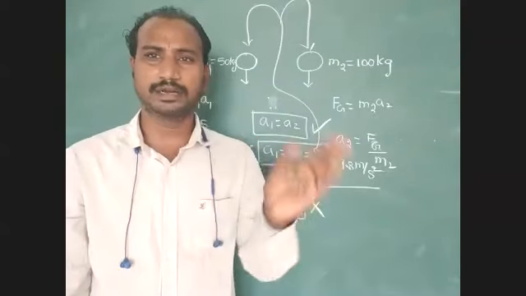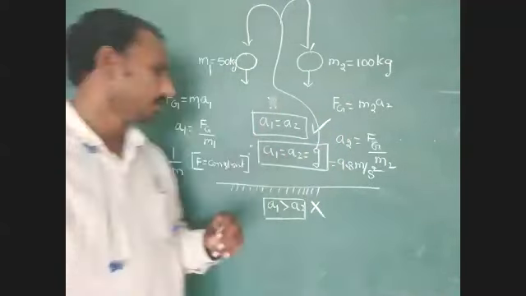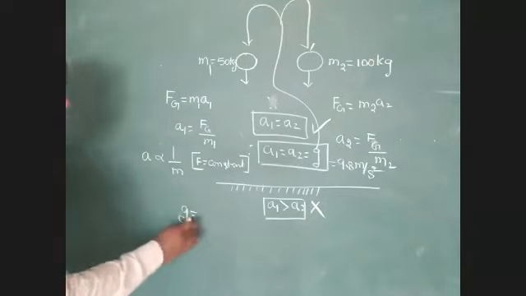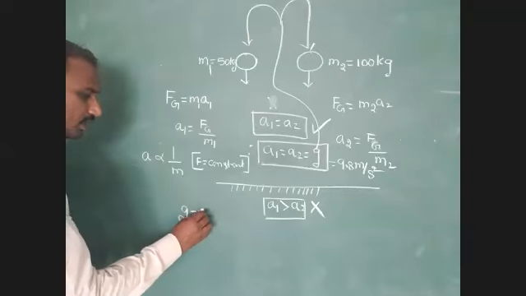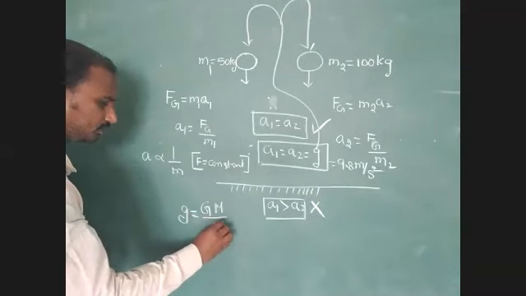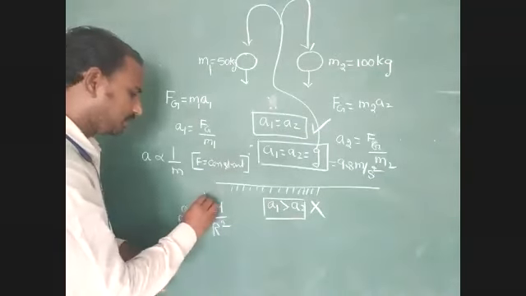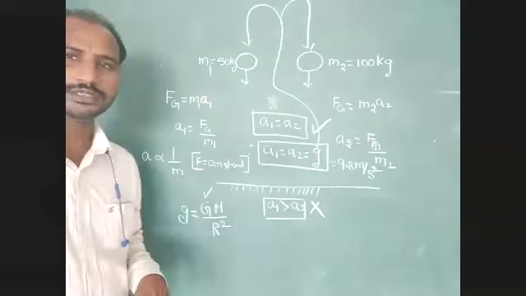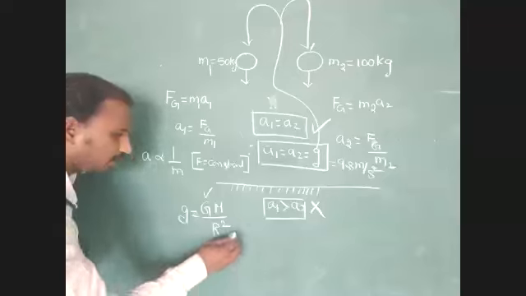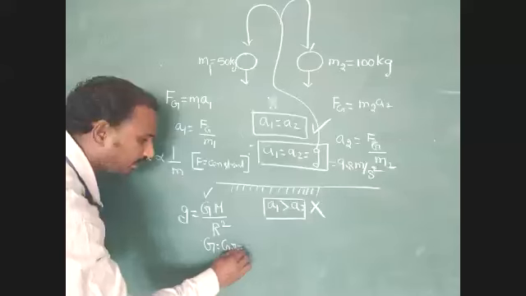In the next class, the next topic is gravity. In that topic, we have to discuss that point. So here, acceleration due to gravity g equal to capital G, capital M divided by R square. Capital G represents the gravitational constant. Capital M represents the mass of Earth. Just note down this point. Capital G equal to gravitational constant.